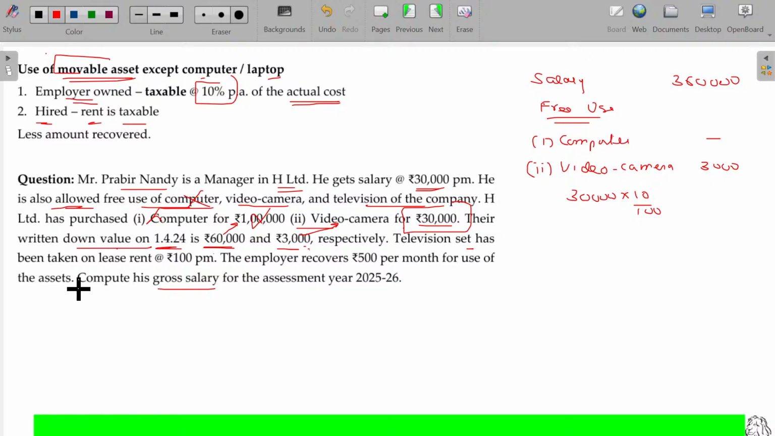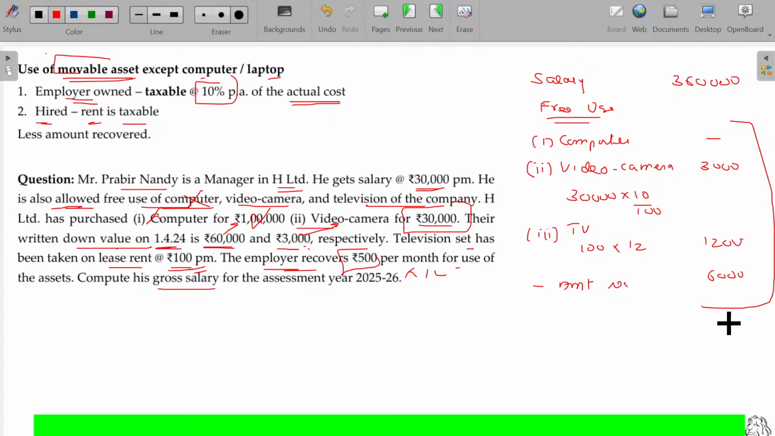Okay. The television set has been taken on lease rent at rupees 100 per month. So the third one being TV. TV is taken on rent, then the rental value will be the perquisite value, 100 rupees. So 100 into 12 months, 1,200. And the employer recovers 500 per month for use of these assets. So minus amount recovered, 500 per month into 12 months, 6,000 can be subtracted. So the ultimate value of this one being negative, you make it 0. Then the taxable value in this case is 3,60,000 as it is, the gross salary.